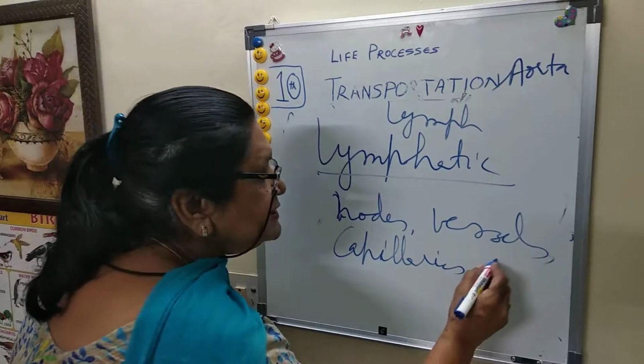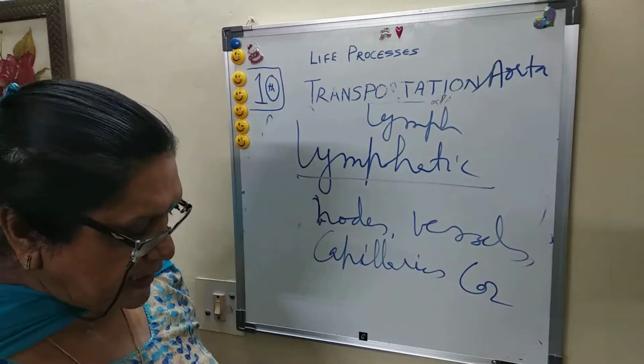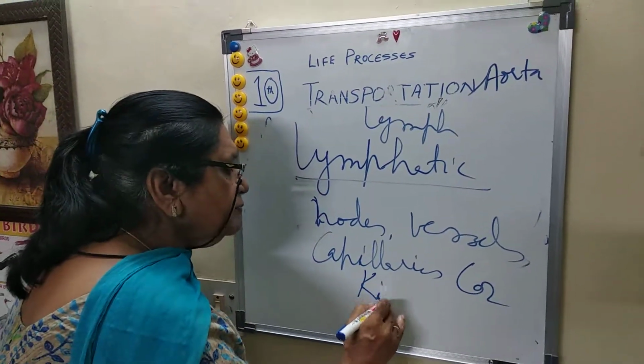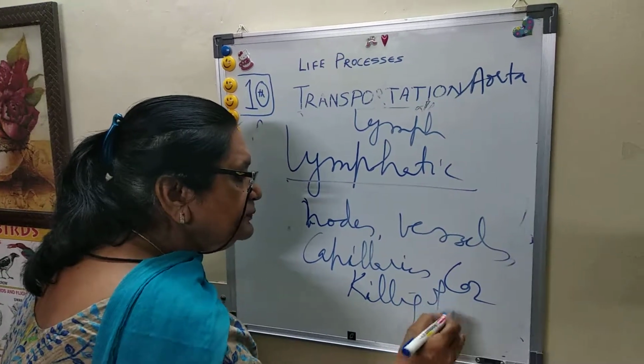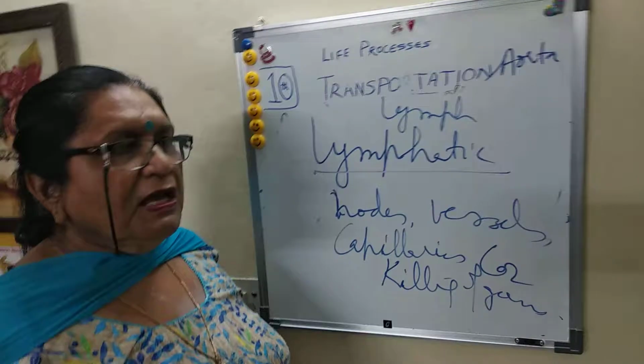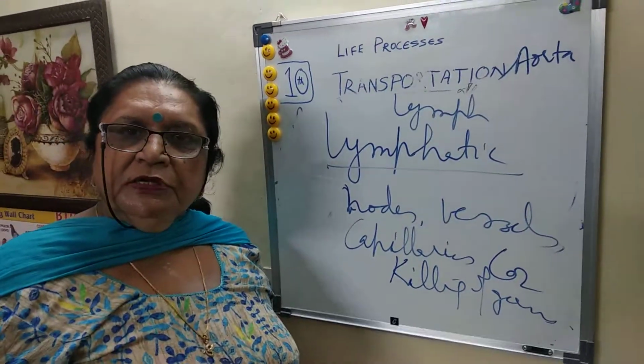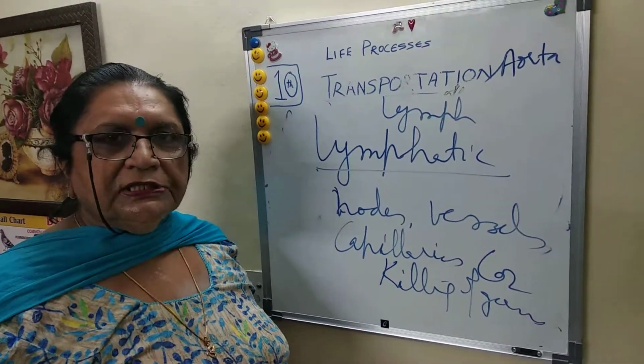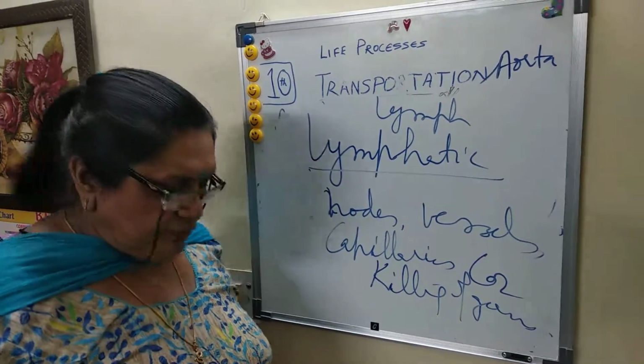Then they carry CO2, carbon dioxide. It also protects by killing germs. This lymph is white in color. The lymphatic system also plays a very important role in transportation. I think it is clear to you. Thank you.